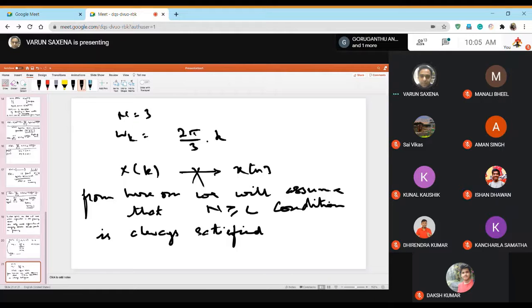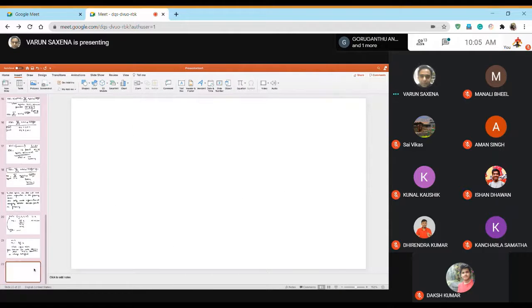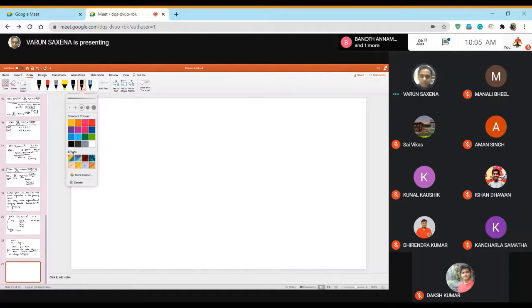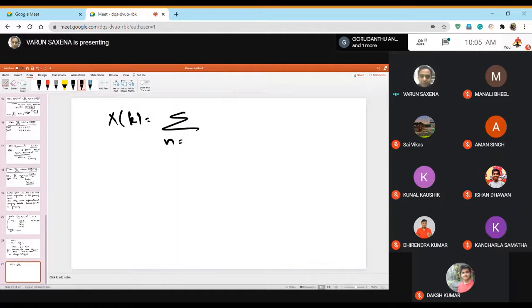And once that is there, we will always write X[k] as summation n equal to 0 to N minus 1 of x[n] e to the power minus j 2 pi kn by N. The minute I write x[n] in the definition of DFT, instead of x_p[n], it is assumed that I'm taking N greater than or equal to L. So for all practical purposes, I will not write this p.